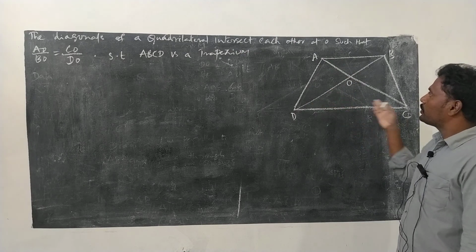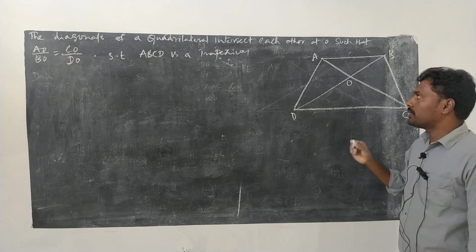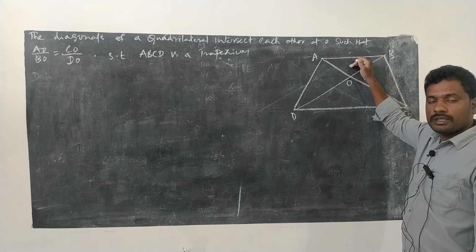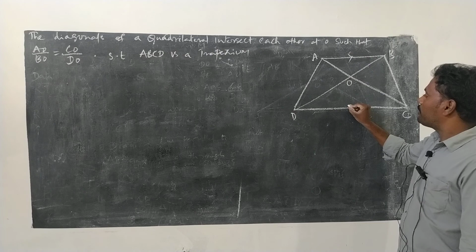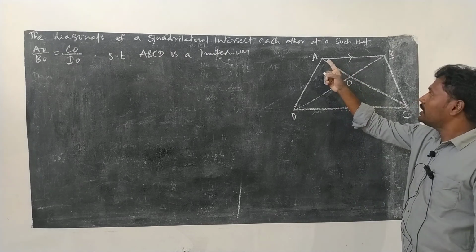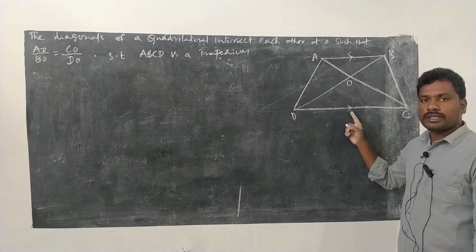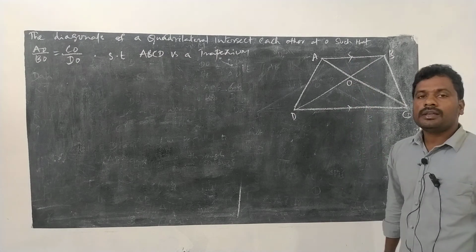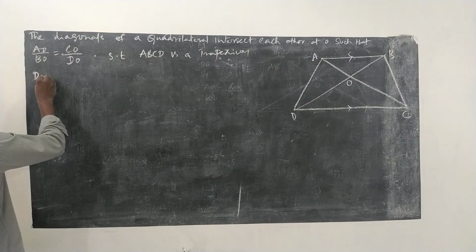Now we need to prove that this ABCD quadrilateral is a trapezium. To prove this quadrilateral is a trapezium, we need to prove one pair of opposite sides are parallel. Suppose here I am taking AB is parallel to CD. If we prove AB is parallel to CD, then it will be a trapezium. Let's see how. So here they have given that data.